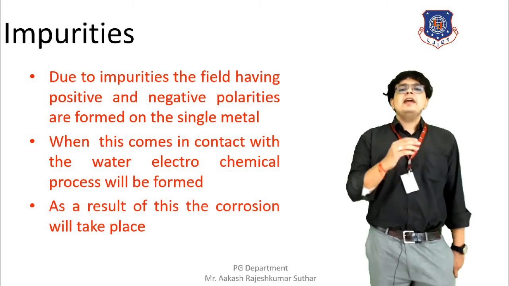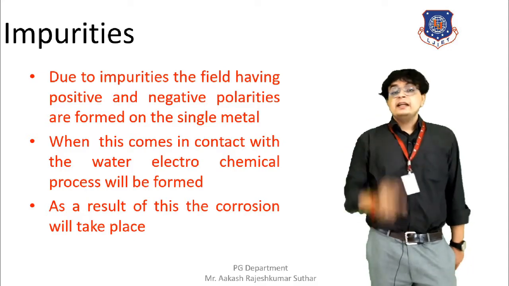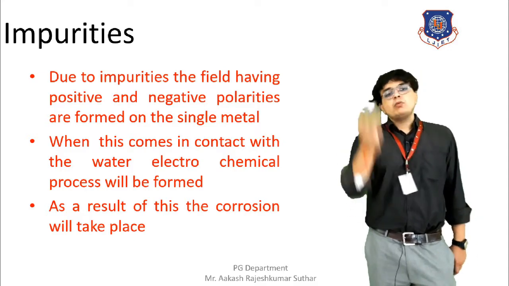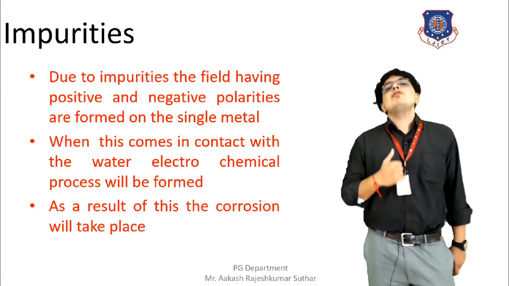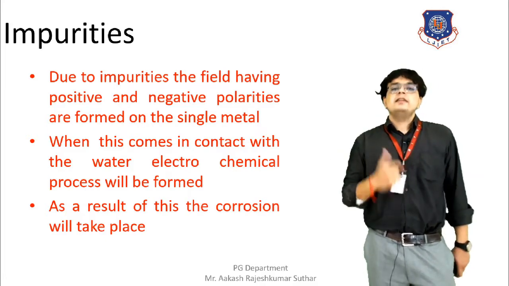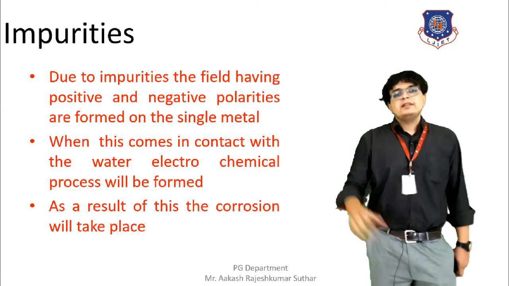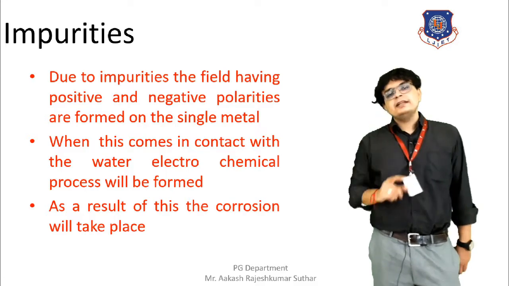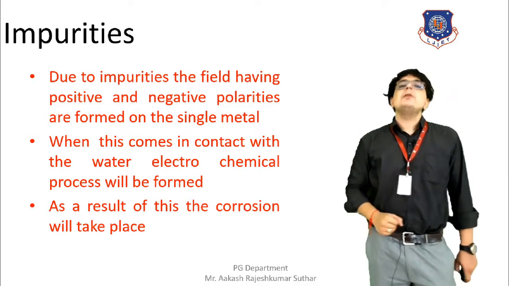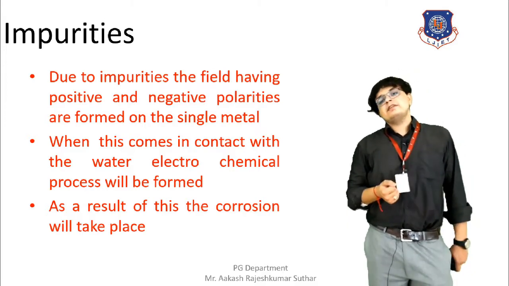To summarize the effect of impurities: in a single metal, both positive and negative polarity ions will be formed. Because of that, on coming in contact with water, the whole electrochemical cell will be formed, and ultimately the corrosion of the particular metal will occur. So this is how impurities have an effect.